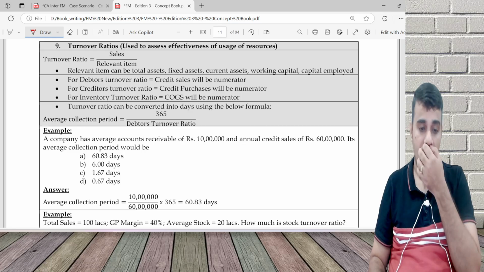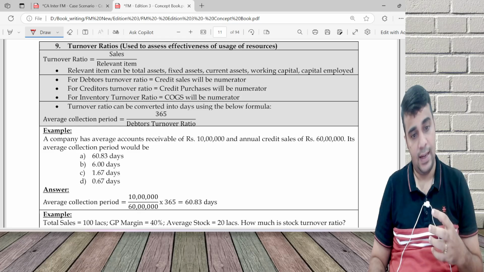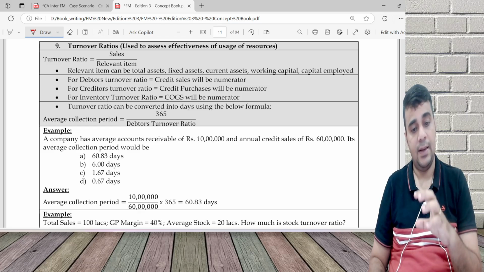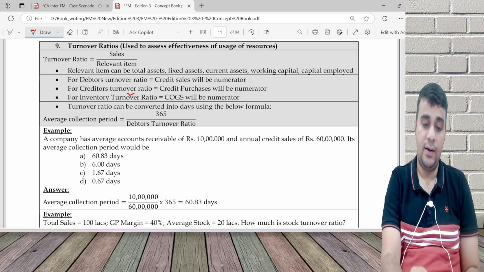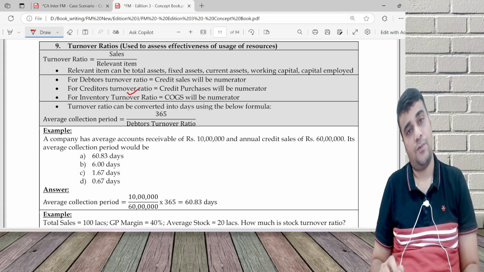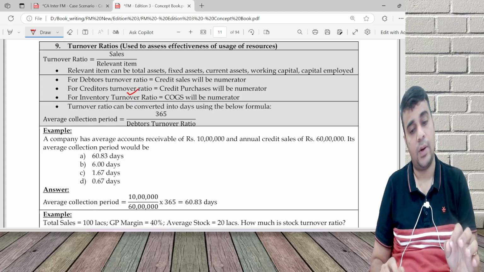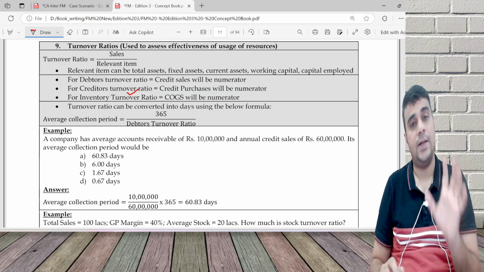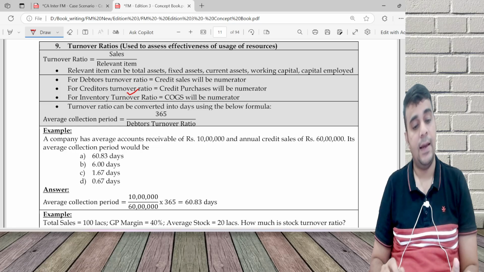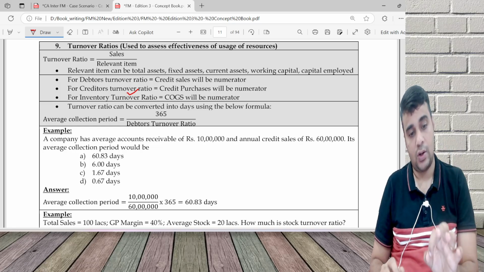Turnover ratio is sales by relevant item. The relevant item can be total asset, fixed asset, or current asset. For inventory turnover ratio, the formula is COGS divided by average stock.